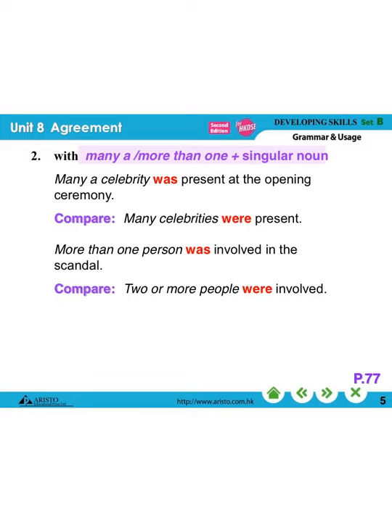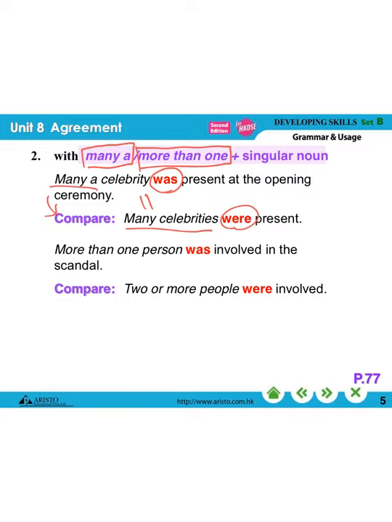Okay, so case number two. Please pay attention to this sentence pattern, to this structure. When we have "many a" or "more than one," I guess this is a new structure to you. Whenever you see this pattern, we have to use a singular verb. For example, "Many a celebrity was present at the opening ceremony." It just means many celebrities. "Many a celebrity" actually means many celebrities. If we use "many celebrities," we have to use a plural verb here.